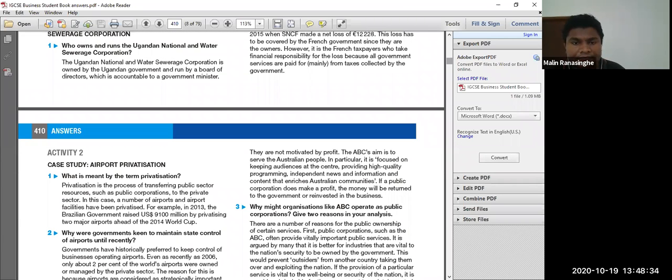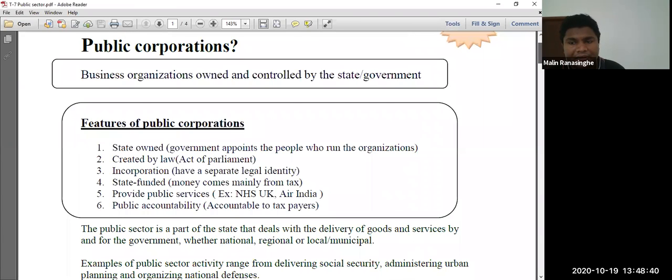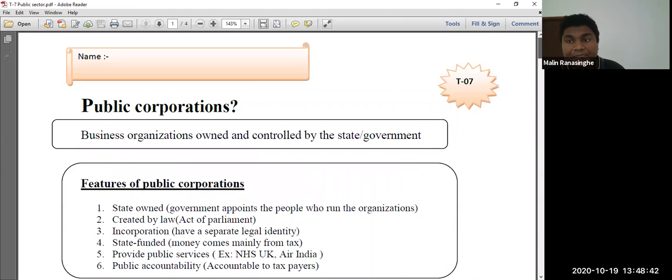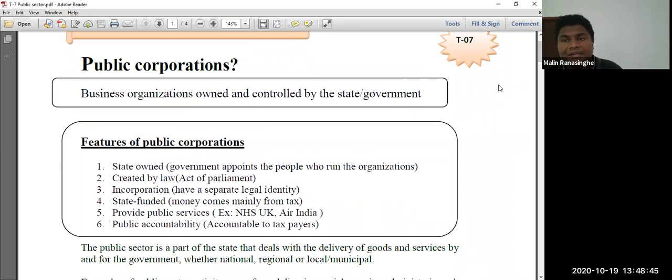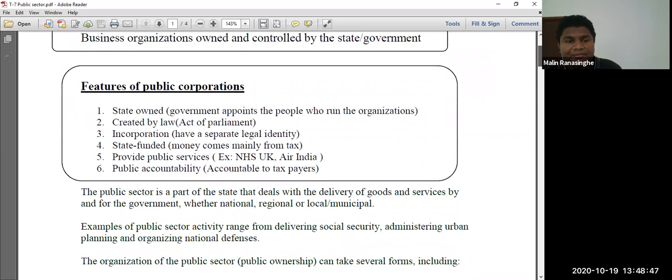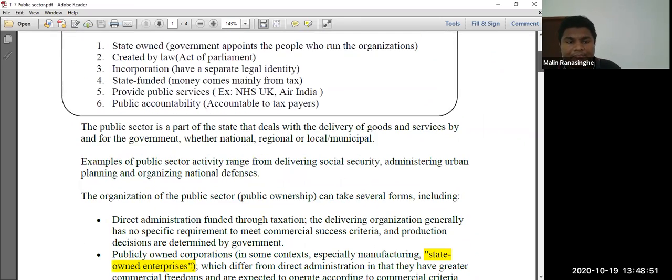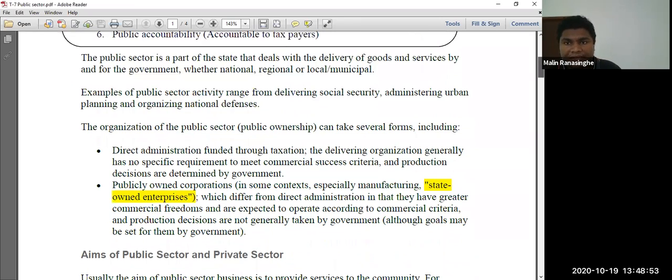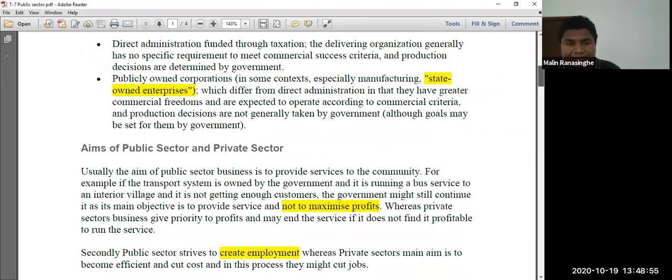So mainly today, my lesson objective is mainly to introduce you to this topic. I want to introduce what public corporations are, owned and controlled by the government, and mainly we look at the features of the public corporation. There are 6 features, right? And then we talked about two main case studies, activity number 1 and activity number 2.